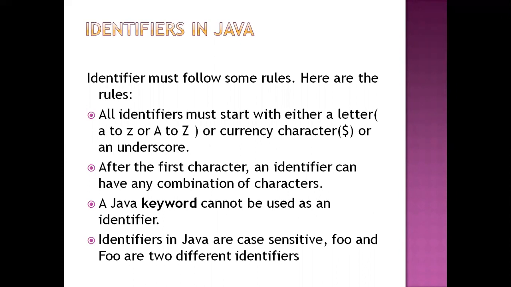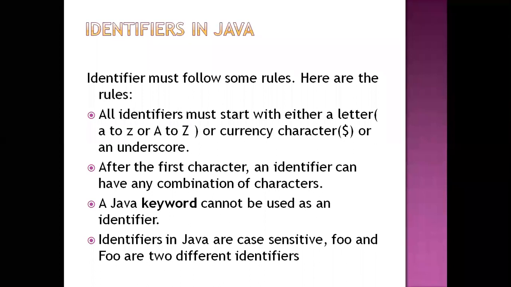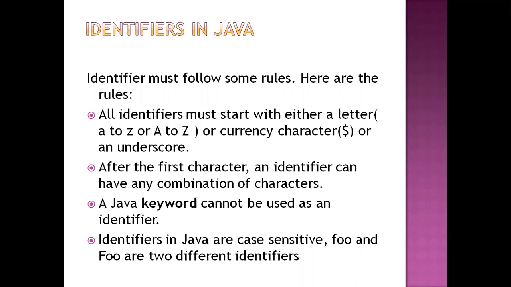To recap the first rule: all identifiers must start with an alphabetical value, capital A to capital Z or small a to small z, or a currency character, that is underscore or dollar. Only two special symbols are allowed. The second: the first character must be alphabetical, followed by numerical values in a combination, like a123 or a445. Third: Java keywords are not allowed as the class name identifier.